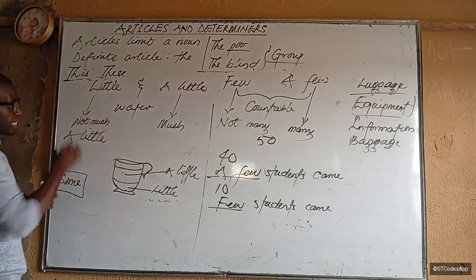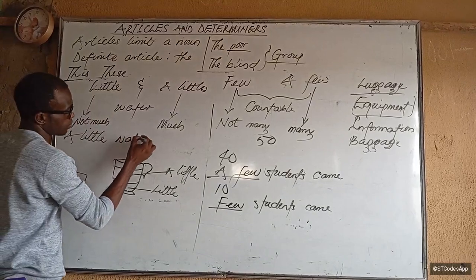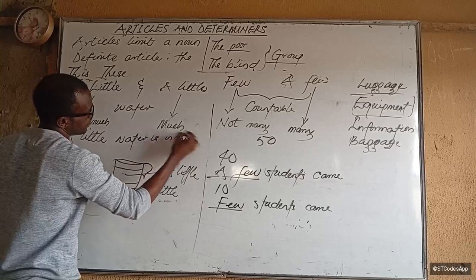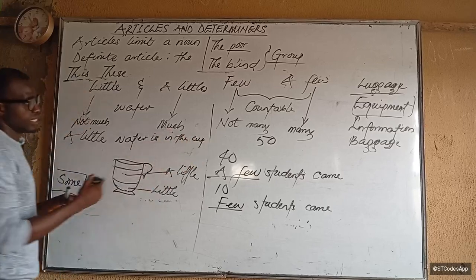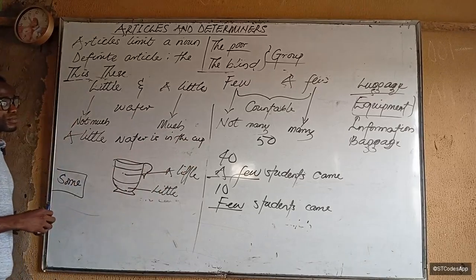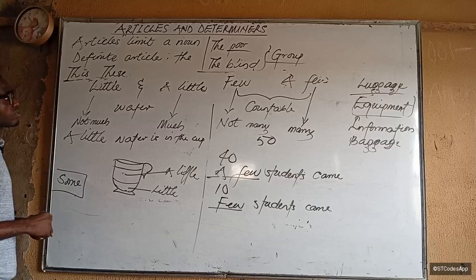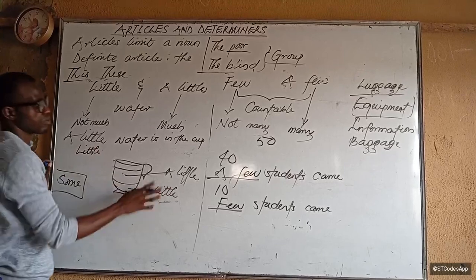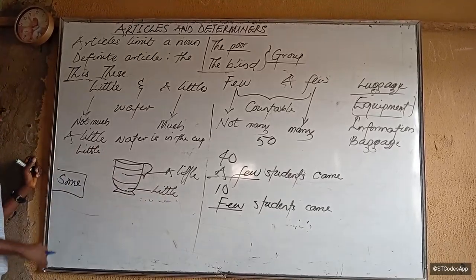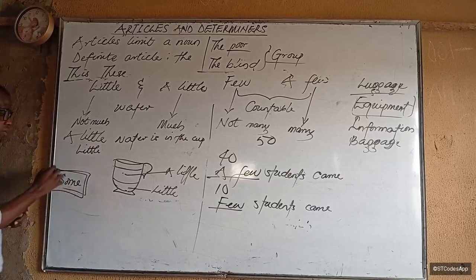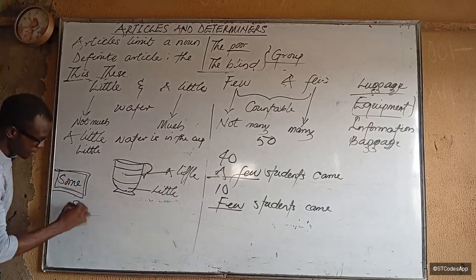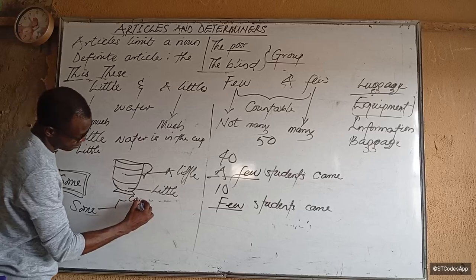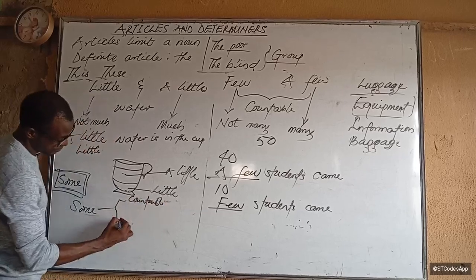So basically, that's the way we look at it. So a little water is in the cup. Then use little. Little water is in the cup. That is if it's small. Exactly, a little water is in the cup. How about some? Now for some, you see, some is used for both countable and uncountable.